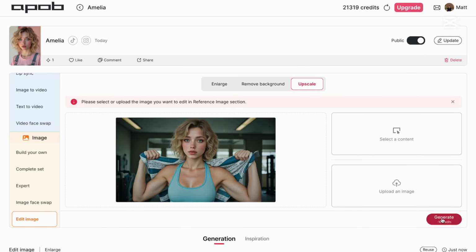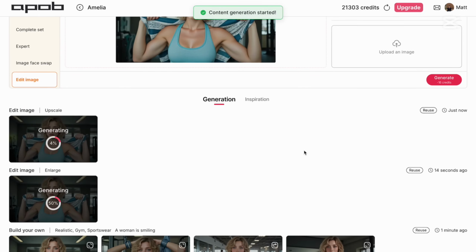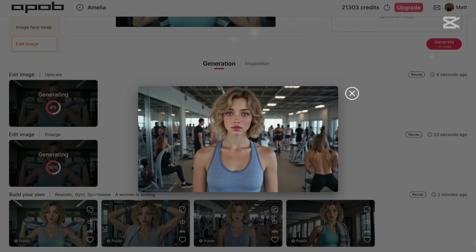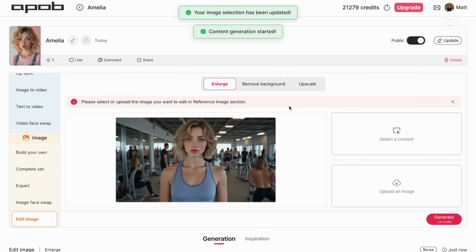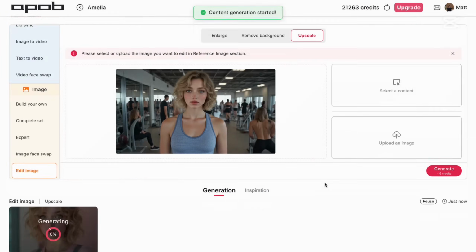We'll enlarge it and upscale it too. Now we simply hit generate, and now I will show you those two results when they are ready. And in the meantime, I think we can also enlarge this image. So we will simply hit enlarge and upscale as well, and we'll see the difference here.